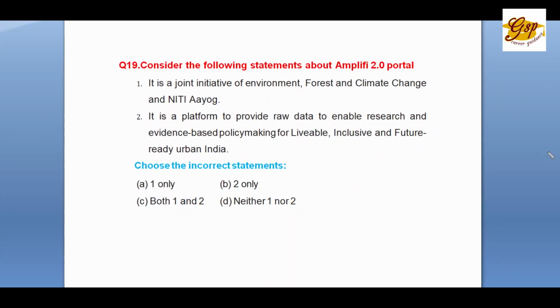Question number 19. Consider the following statements about Amplify 2.0 portal. Statement 1. It is a joint initiative of the Ministry of Environment, Forest and Climate Change and Niti Aayog. 2. It is a platform to provide raw data to enable research and evidence-based policy making for livable, inclusive, future-ready urban India.